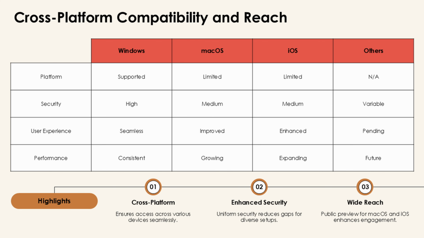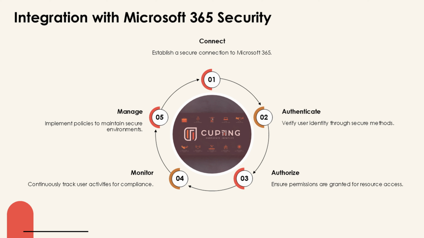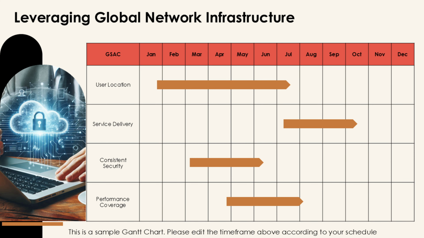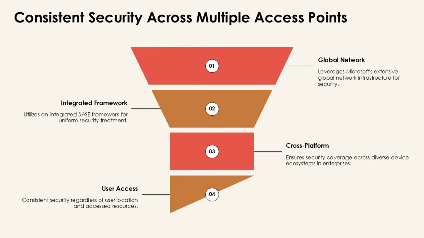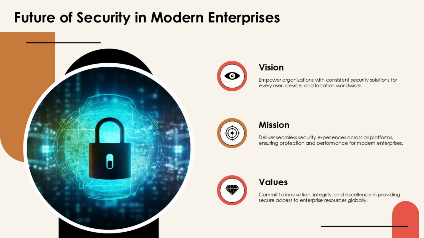The GSAC implementation leverages Microsoft's extensive global network infrastructure to deliver consistent security and performance regardless of user location or service delivery model. Users receive uniform security treatment through the integrated SASE framework when accessing on-premises data centers, cloud services, SaaS applications, or internet resources. This approach eliminates the traditional security gaps when users connect from various locations and access different resources.